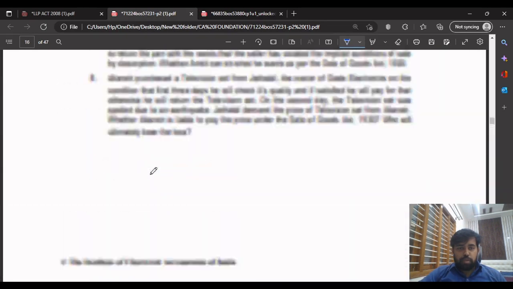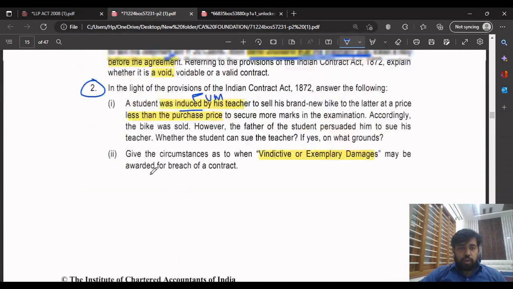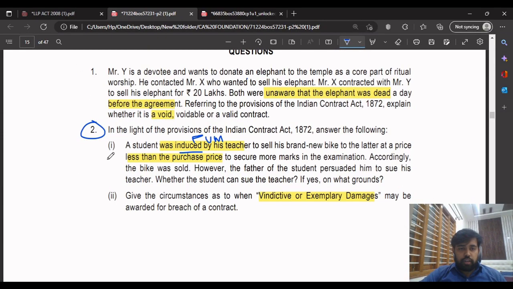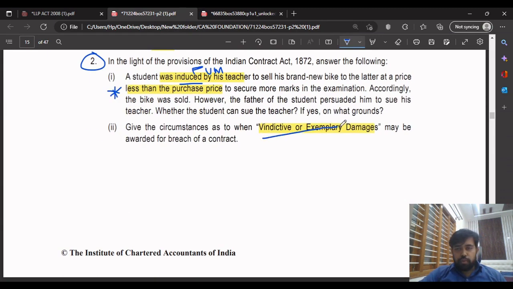Then coming to part 2 of question 2, that was part 1. This is also important. Give it one star and study it before the exams. Next, question 2, this is also very important.